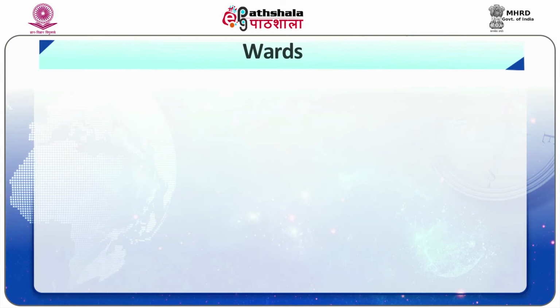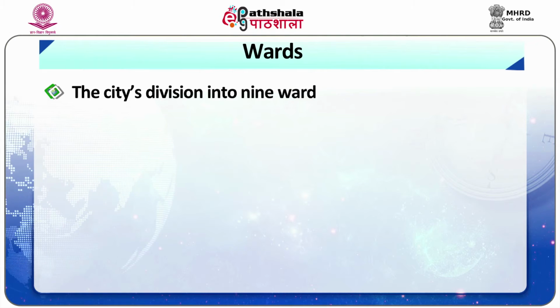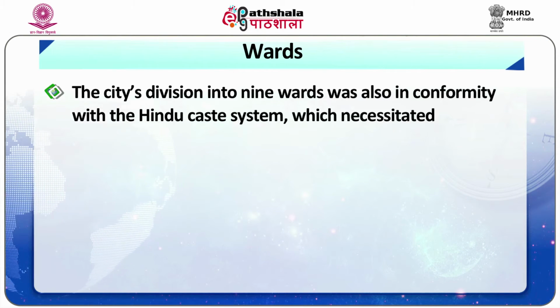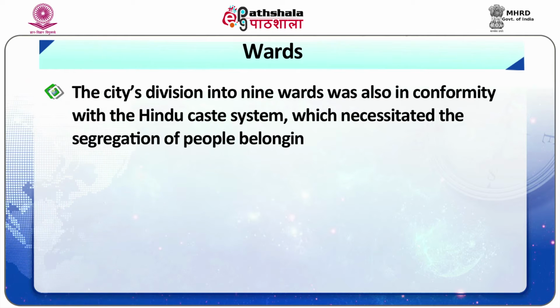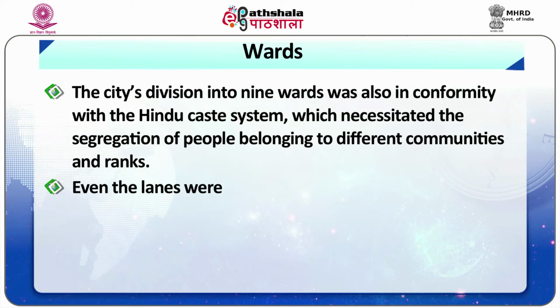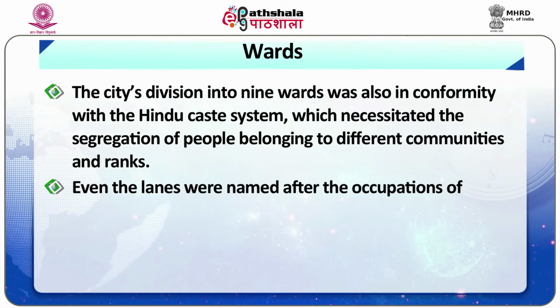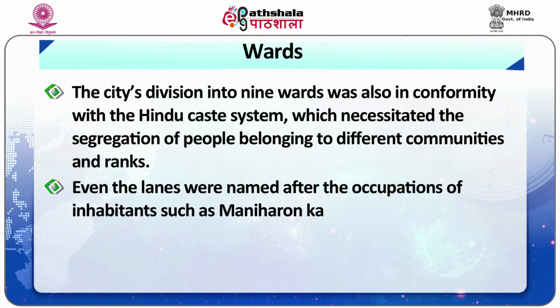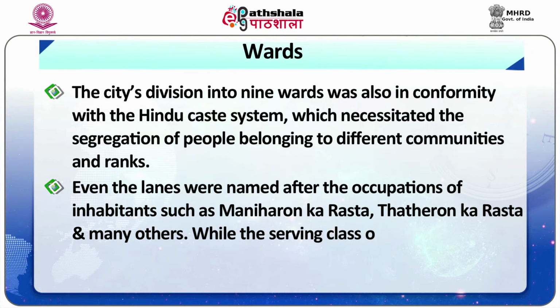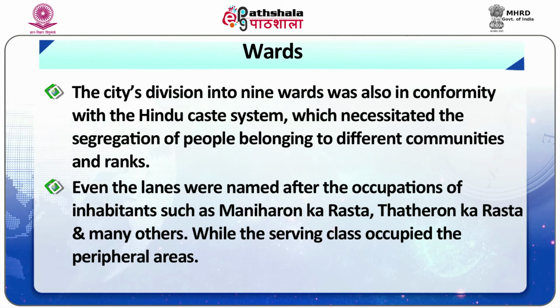Now coming to the wards, the city's division into 9 wards was also in conformity with the Hindu caste system, which necessitated the segregation of people belonging to different communities and ranks. Even the lanes were named after the occupations of inhabitants, such as Maniharon ka Rasta, Thatirong ka Rasta, and many others, while the serving class occupied the peripheral areas.